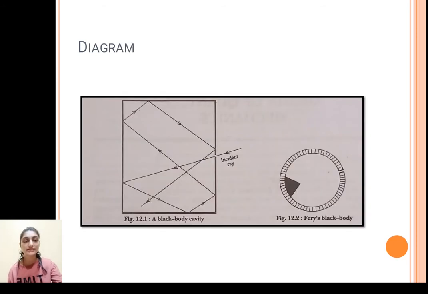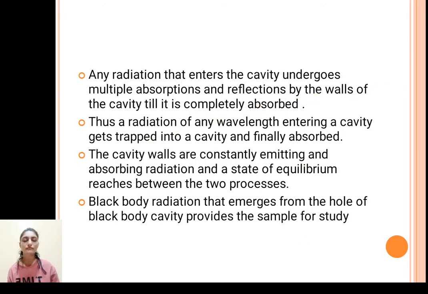So here you can see there is a small opening here. In this particular board there is a small opening here, and otherwise it is a hollow cavity. This is a circular hollow black body, which is Fery's black body. Any radiation that enters the cavity undergoes multiple absorptions and reflections by the walls of the cavity till it is completely absorbed.